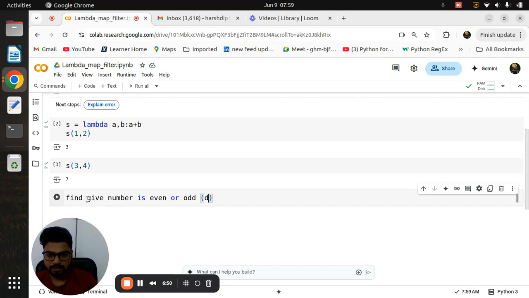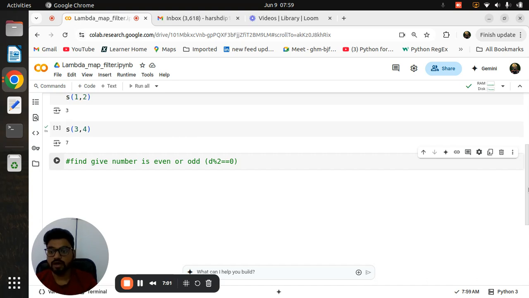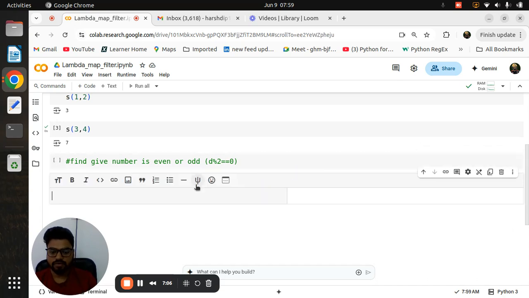Whenever the number is divisible by 2 with remainder 0, this is called an even number. So now your task is to find out the even or odd number using your lambda function. Okay, now we will move forward with map.